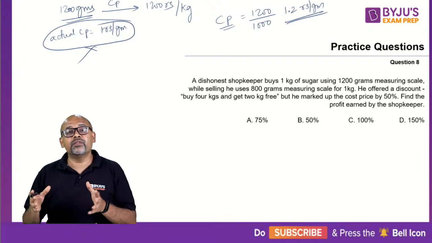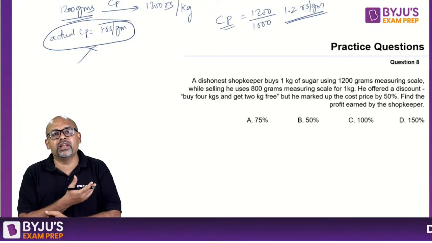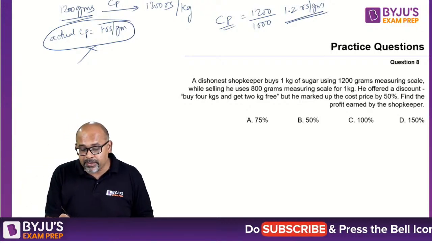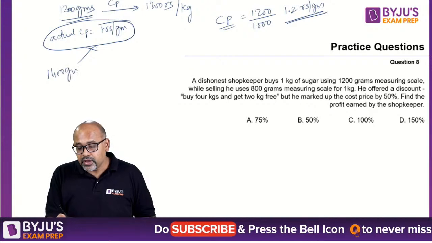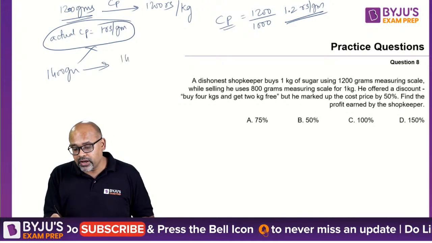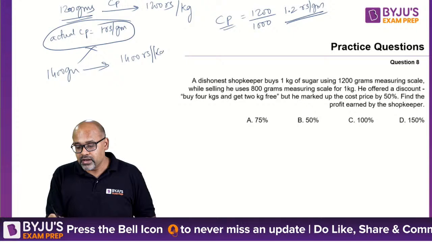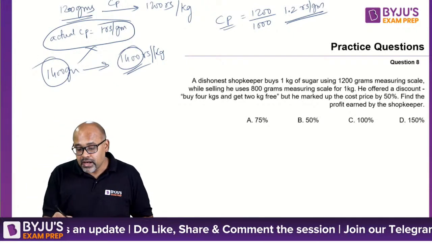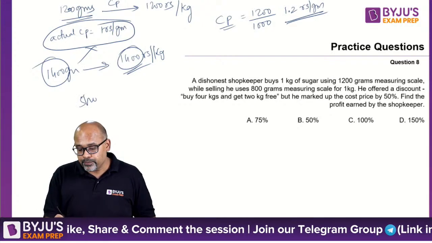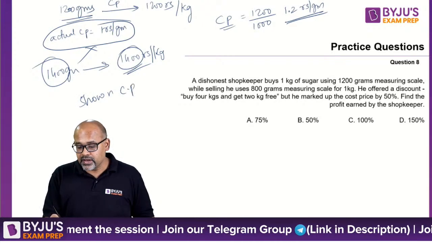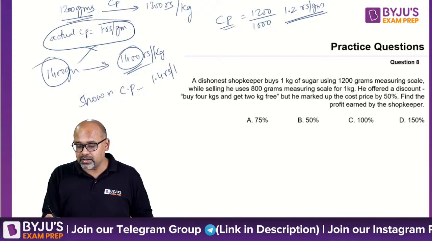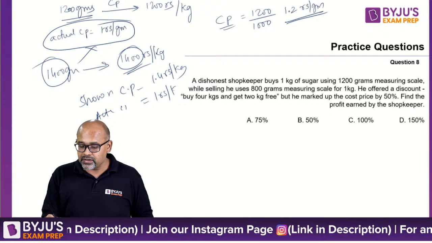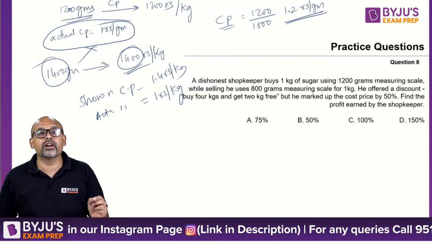While I explained this at length, normally in an exam you should do it very quickly. If he's cheating by 1400 grams, you will say the cost price will be 1400 rupees per kg, which means the visible or shown cost price is 1.4 rupees per gram, but the actual cost price will be 1 rupee per gram, because I am getting 1400 grams for 1400 rupees.